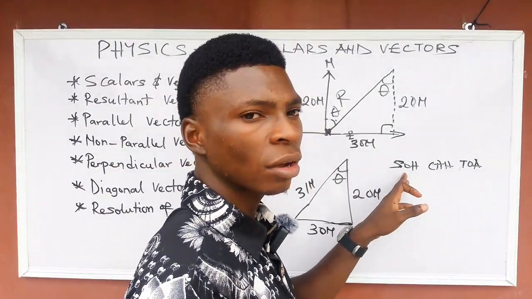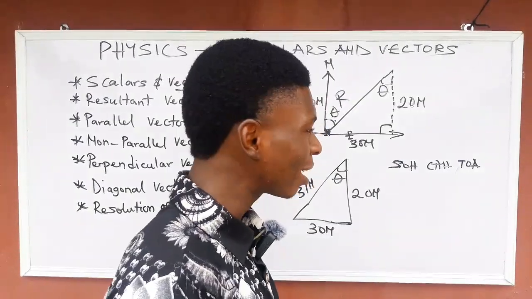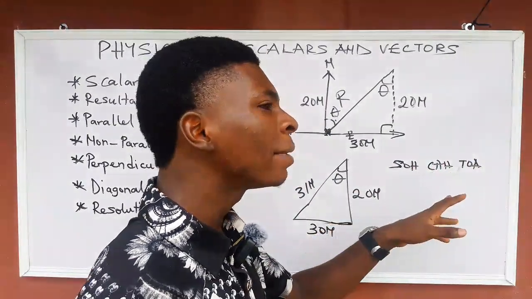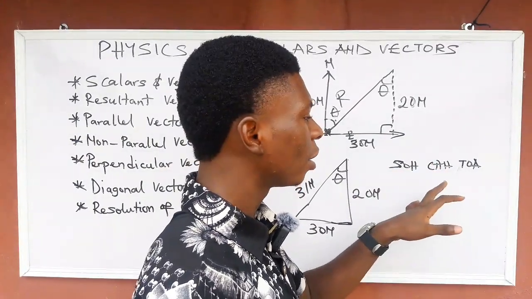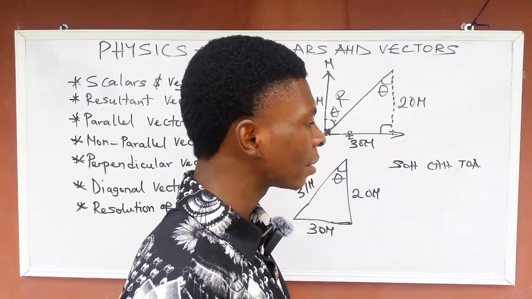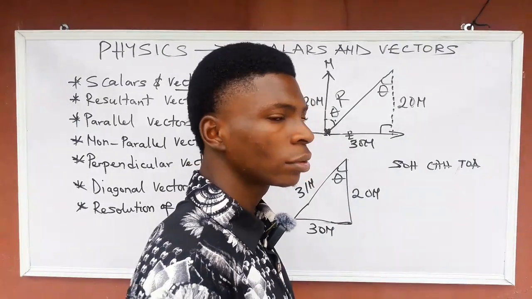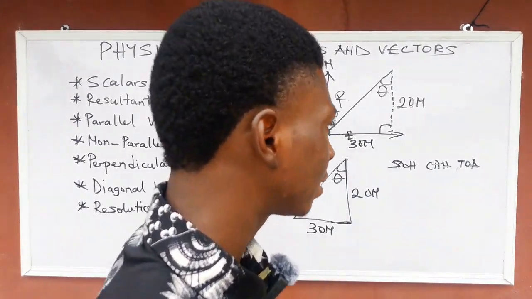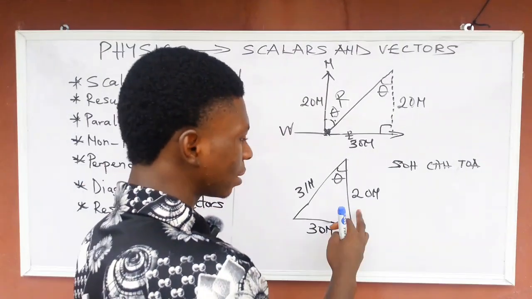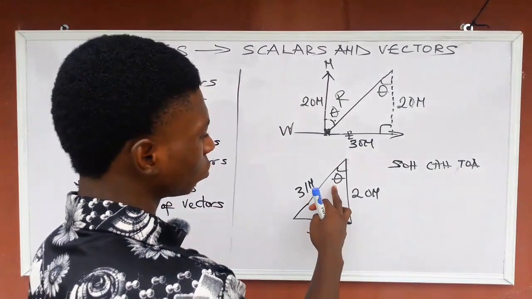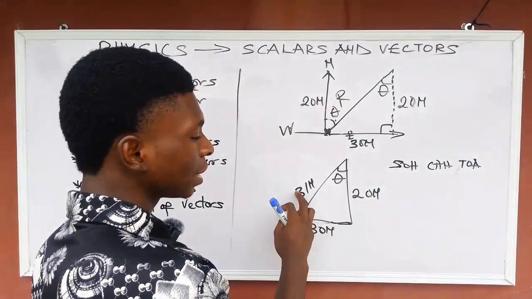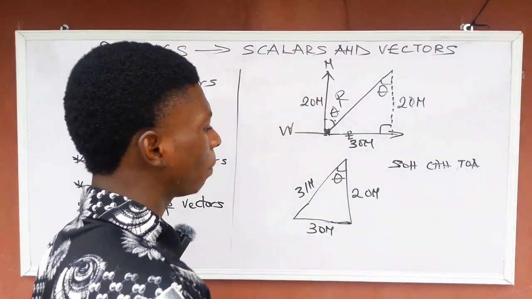This O means opposite. In fact, if you are a physics student, as soon as we explain this to you, you must have known this thing. CAH means cos theta equals adjacent over hypotenuse. TOA means tan theta is equal to opposite over adjacent. So now, let's use this angle. This one will be the opposite, and this one will be the adjacent. The side facing the right angle is the hypotenuse.